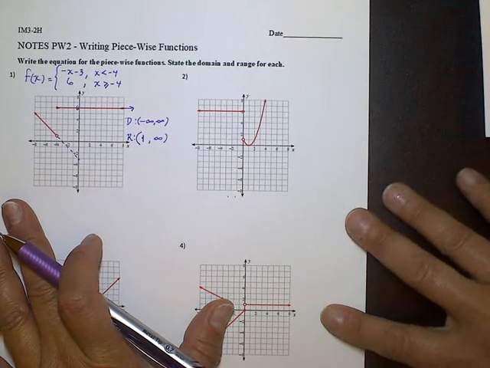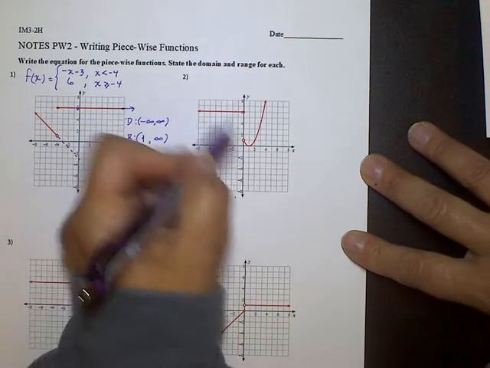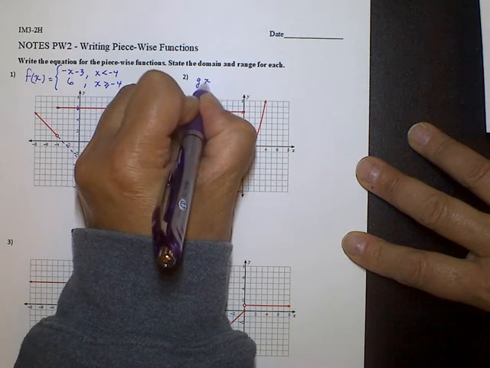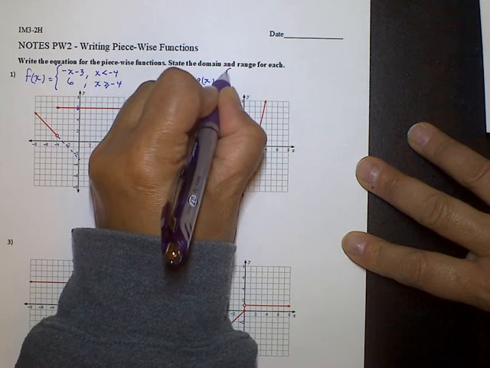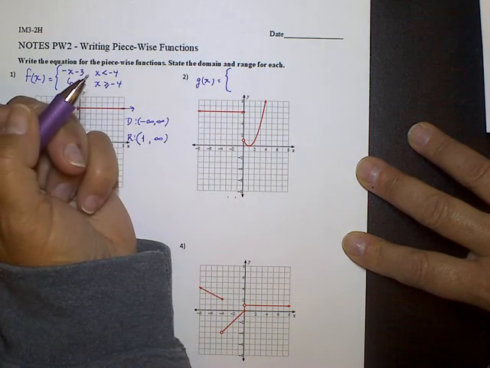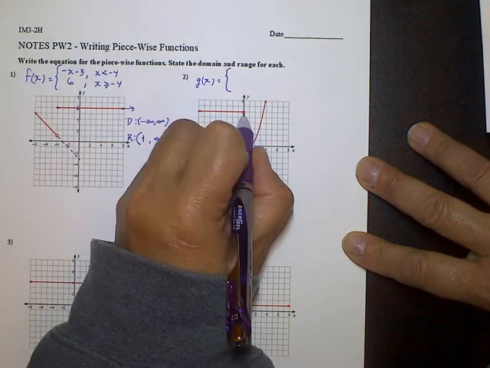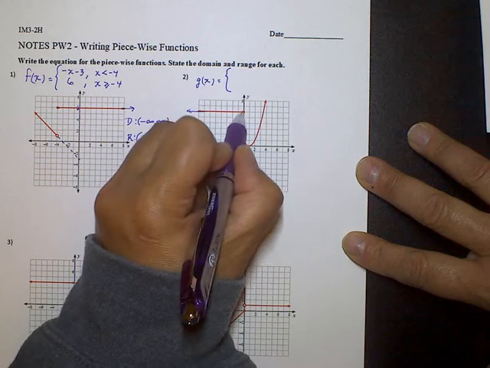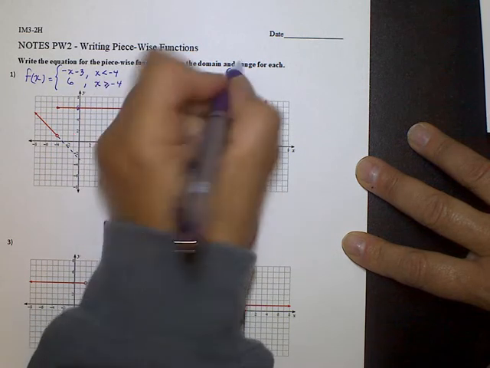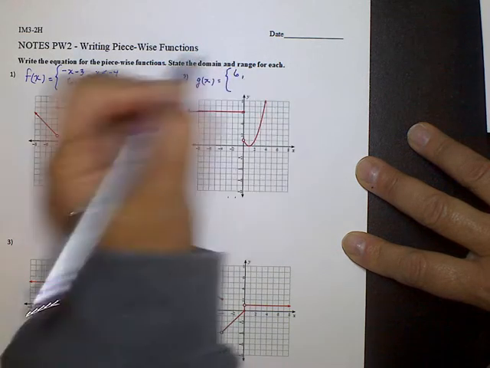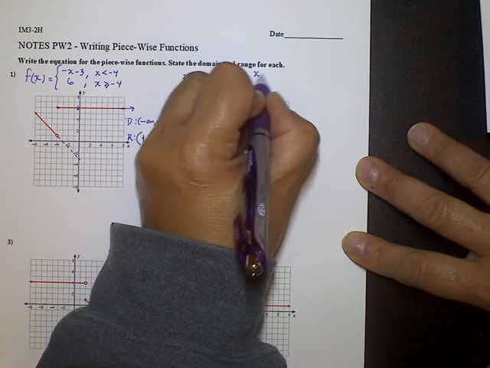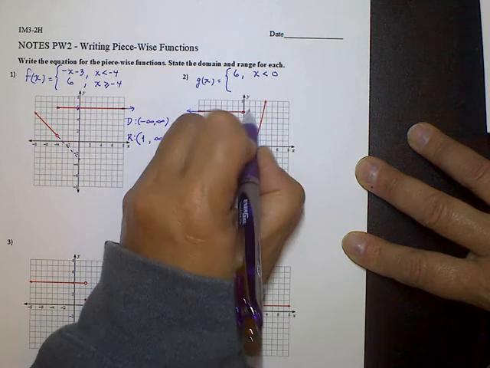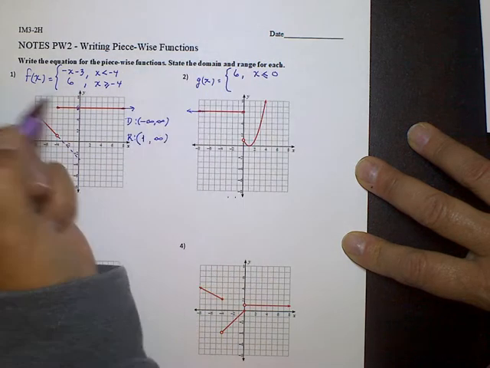Let's look at number 2. Number 2, we have two pieces again. So I'm going to call this one g of x. You can call it whatever you want, but we're going to list it in function notation. So if I look at this piece, again, it's going on. There's a little arrow there. This is a solid at 2, 4, 6. So it's going to be g of x equals 6 when x is less than 0, because here's 0, it's going this way, and it's also equal to 0 because it's a solid circle.